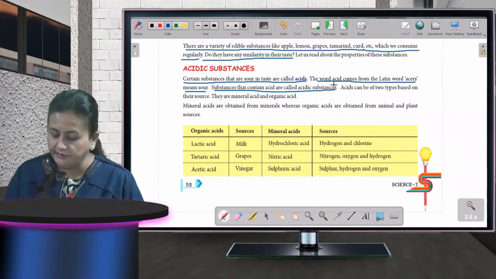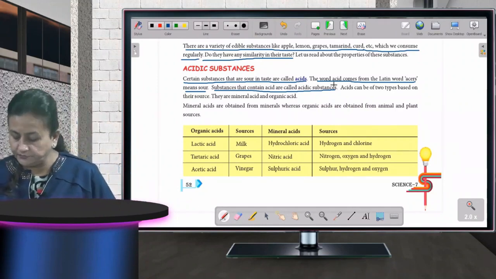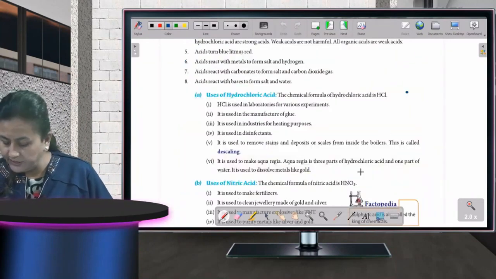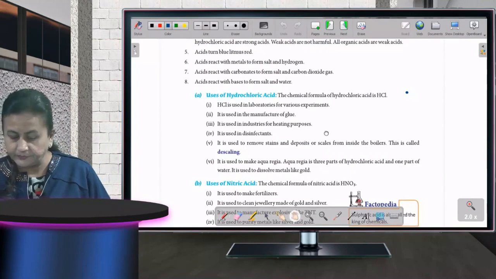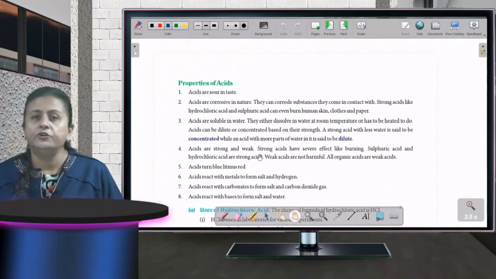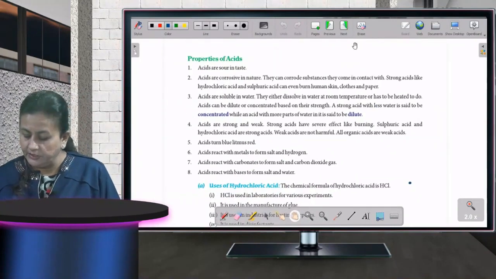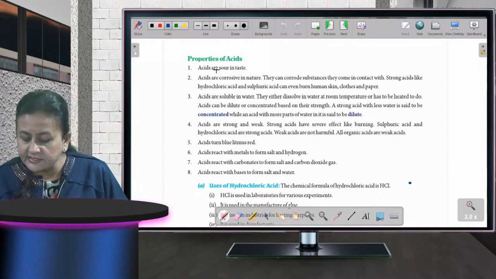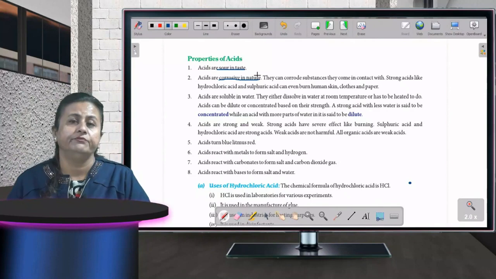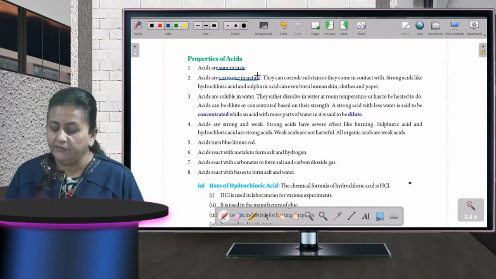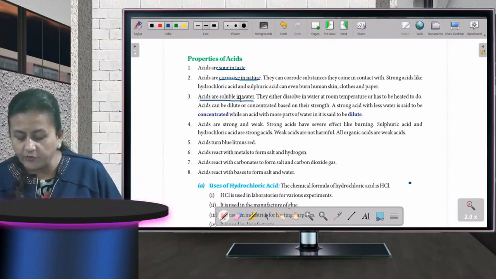Okay, fine. Now next one, come to the next page. If I talk about the properties of acids, you can see on your screens here. Acids are sour in taste. They are corrosive in nature. What is the meaning of corrosive? Corrosive means unko zung lag jata hai. When they come in contact with air and moisture, they get corroded. Then acids are soluble in water.